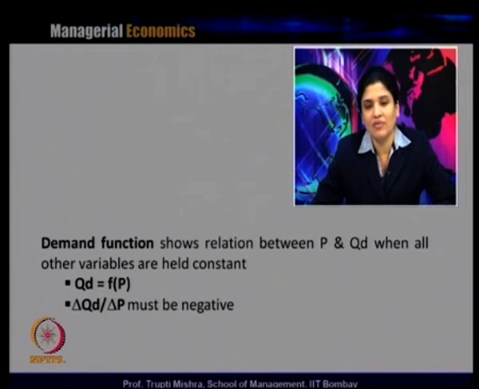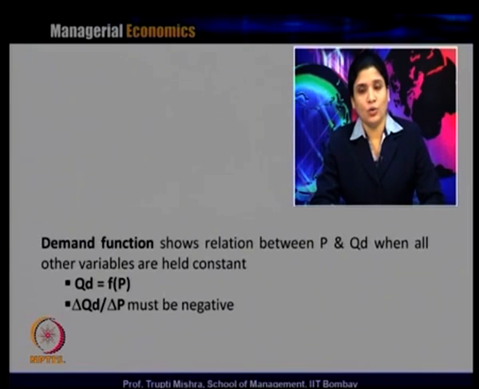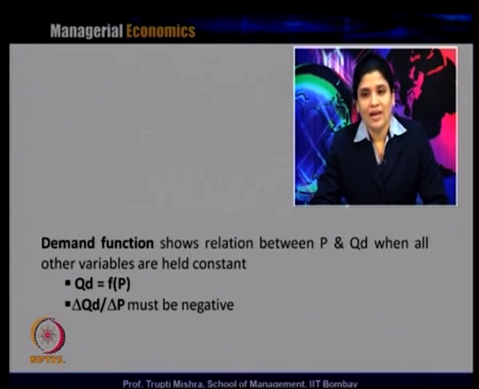In this case, suppose we assume that all other variables are constant, like income, price of the related goods and services, future price, number of consumers. All other variables are constant, they are not influencing demand at this point of time. Demand function is specifically the mathematical relationship between the quantity demanded and price.